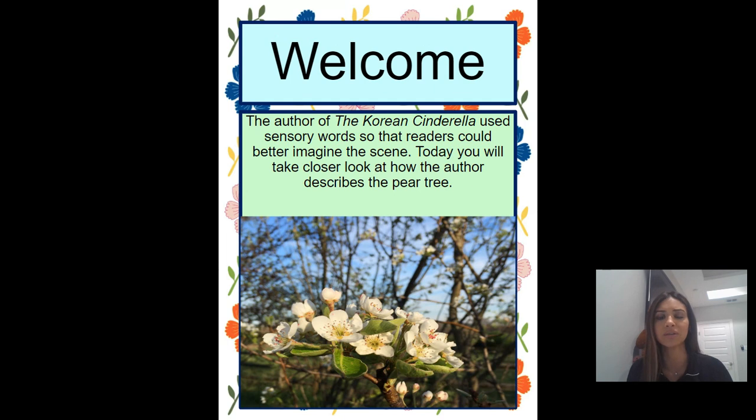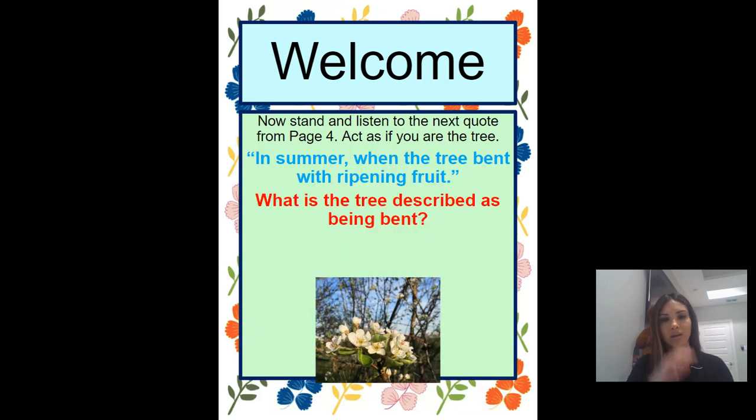The author of the Korean Cinderella used sensory words so that readers could better imagine this scene. Today, we'll take a closer look at how the author describes the pear tree. Now I want you to stand for a minute and listen to the next quote from page 4. Act as if you were the tree.